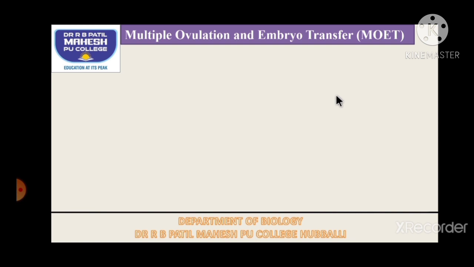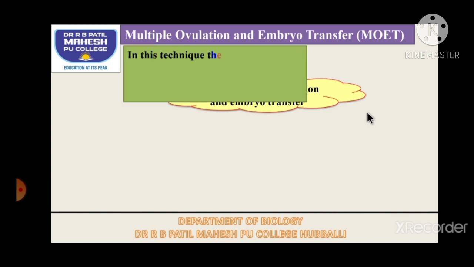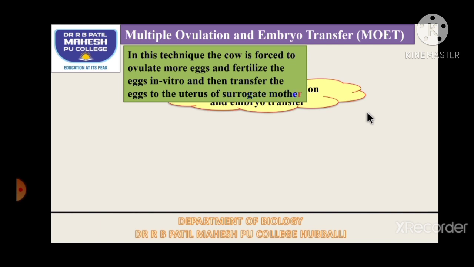You can go through the question paper, students. This is asked more than 3 to 4 times in the board exam. So this is an important aspect. Multiple ovulation and embryo transfer can also be called super ovulation and embryo transfer. So what are we going to do? In this technique, the cow is forced to ovulate more eggs, the eggs are fertilized in vitro, and then transferred to the uterus of a surrogate mother.